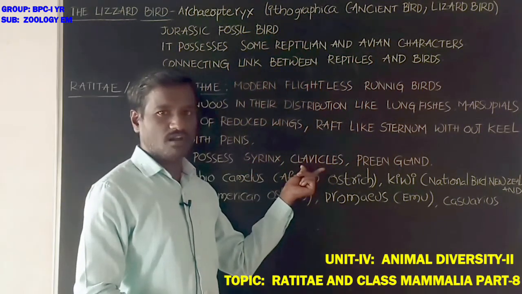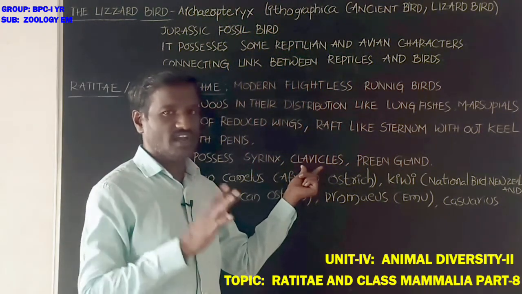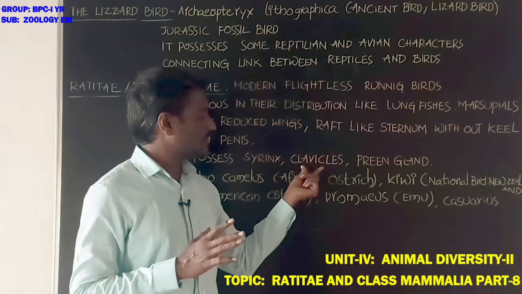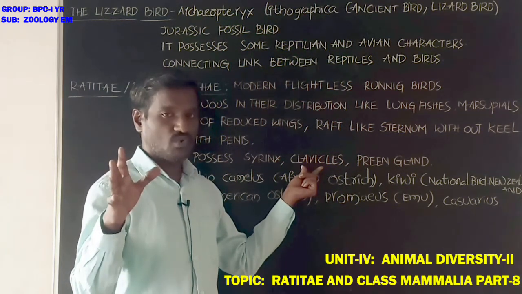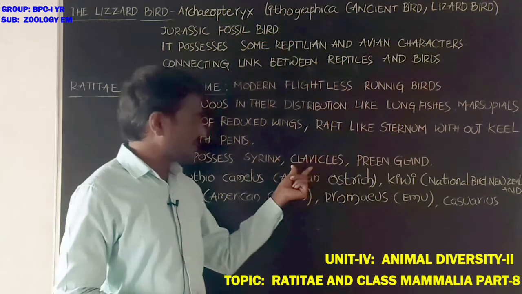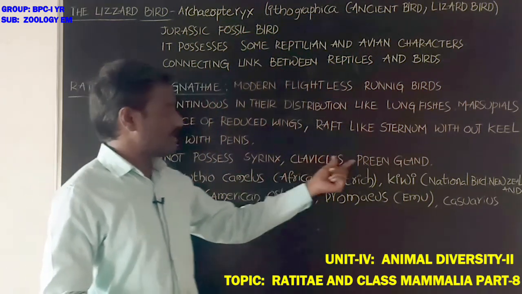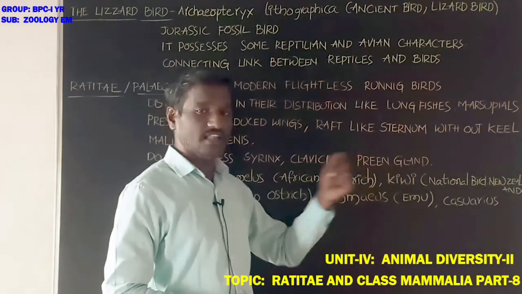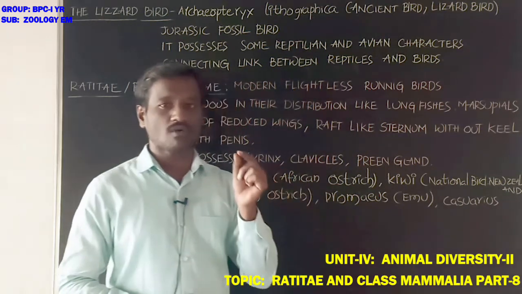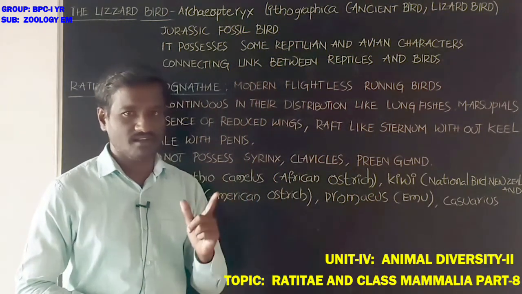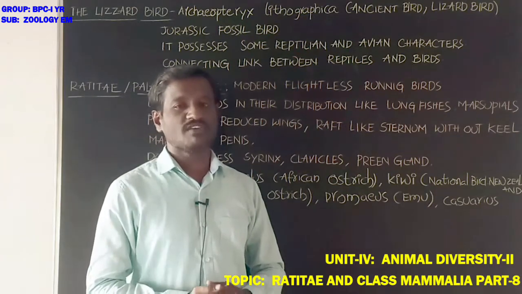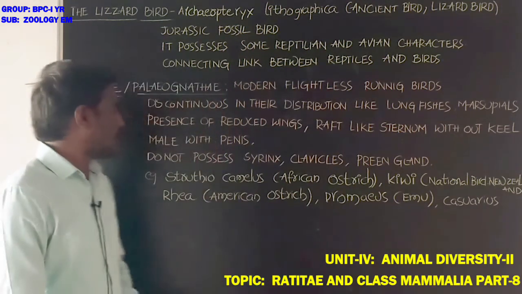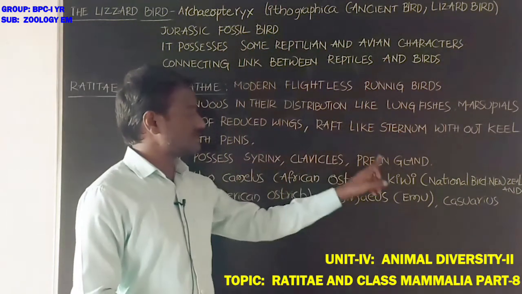Clavicle is the collarbone, the elongated bone that connects the forelimb to the rest of the body. Clavicles are also not possessed by these birds. Preen gland is also absent. Preen gland is also called oil gland or uropygeal gland, which secretes preen oil, which helps in cleaning of the feathers. They do not possess syrinx, clavicles, preen gland.